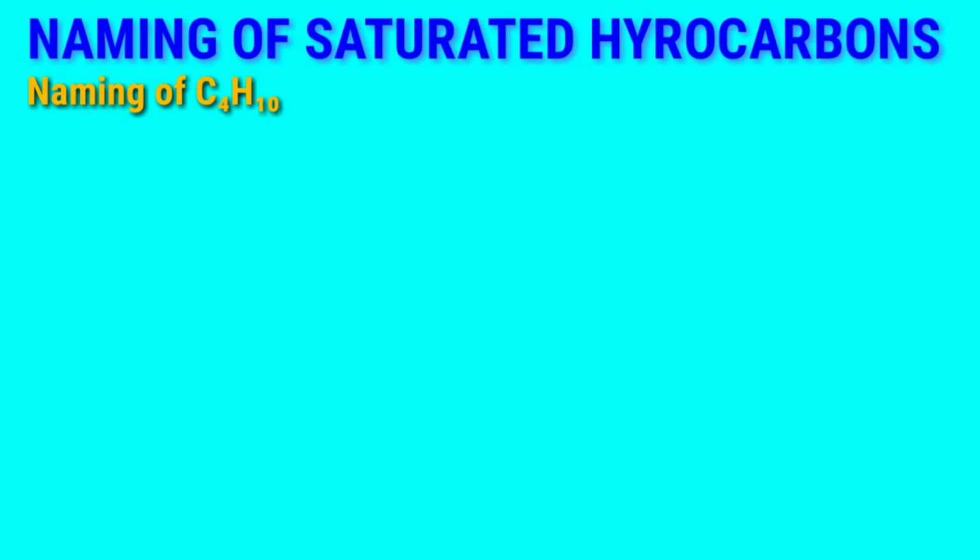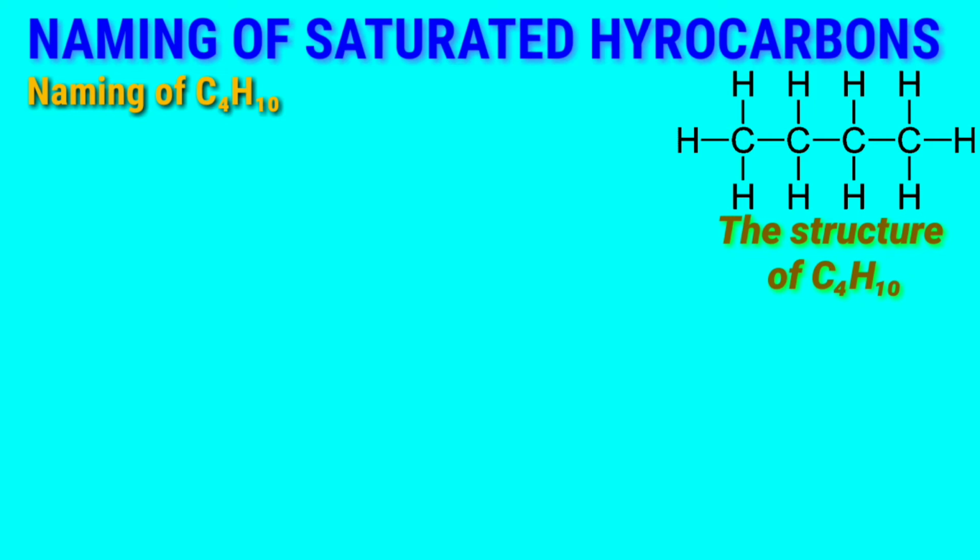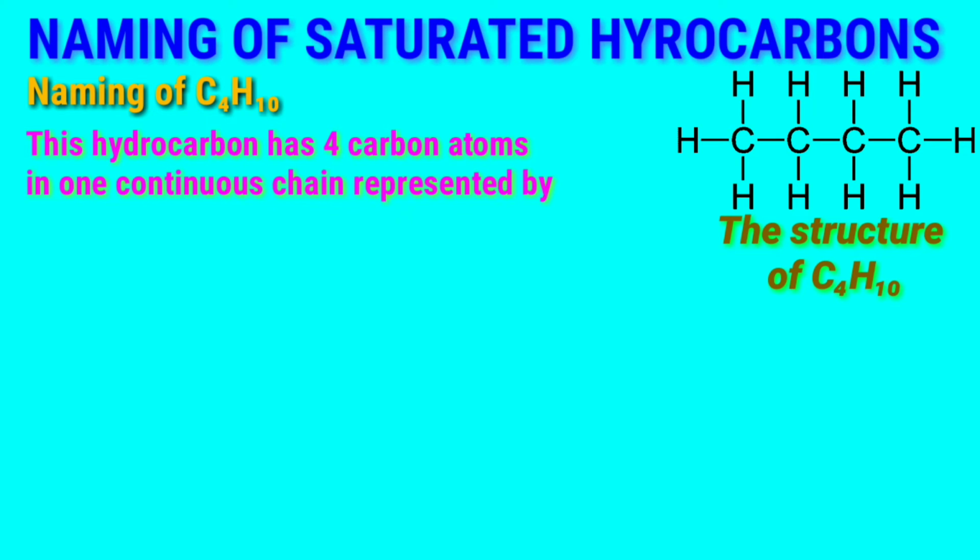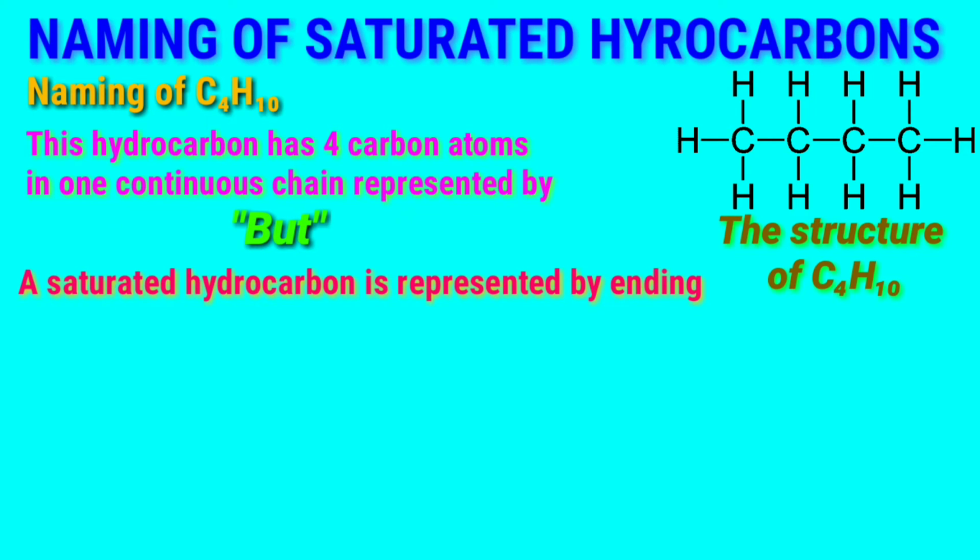Naming of C4H10. One of the structural formulas of C4H10 hydrocarbon is given below. This hydrocarbon has 4 carbon atoms in one continuous chain, which are represented by the word "but". A saturated hydrocarbon is represented by using the ending "ane". So, joining "but" and "ane", the IUPAC name of the above given hydrocarbon structure becomes butane.